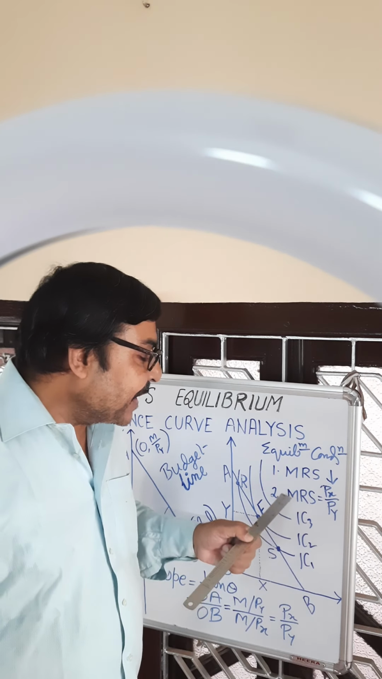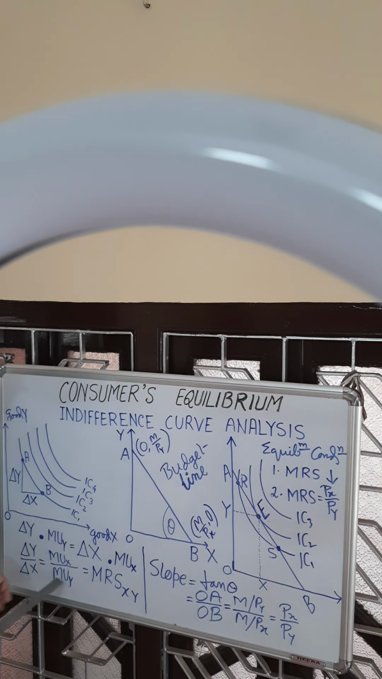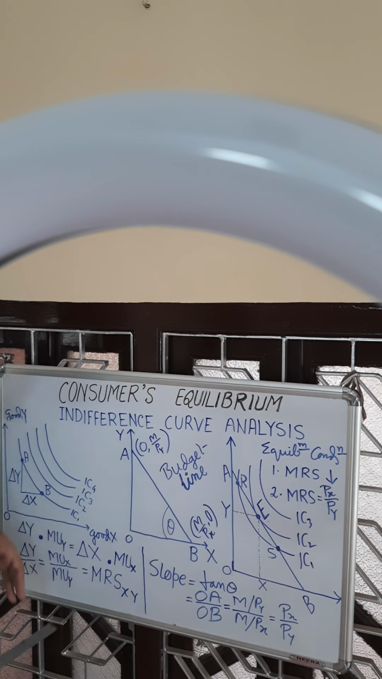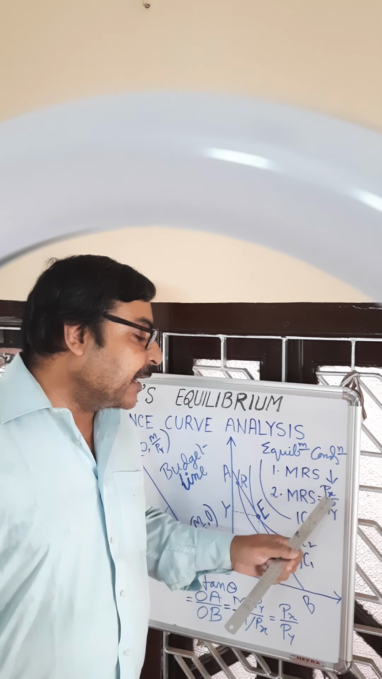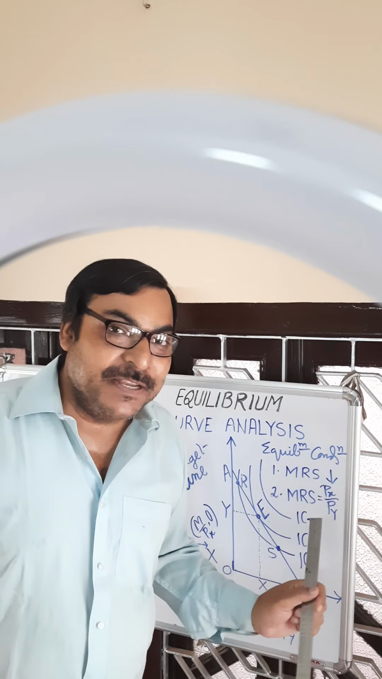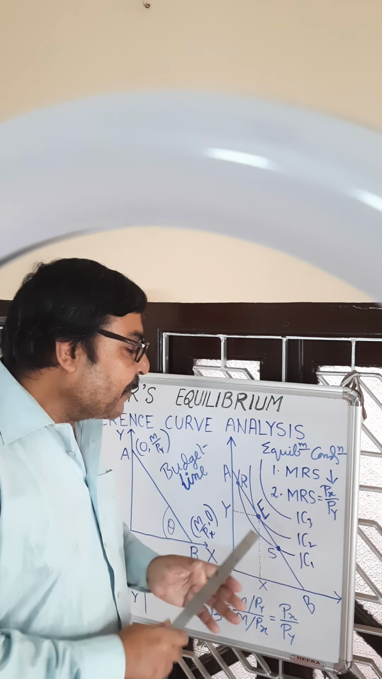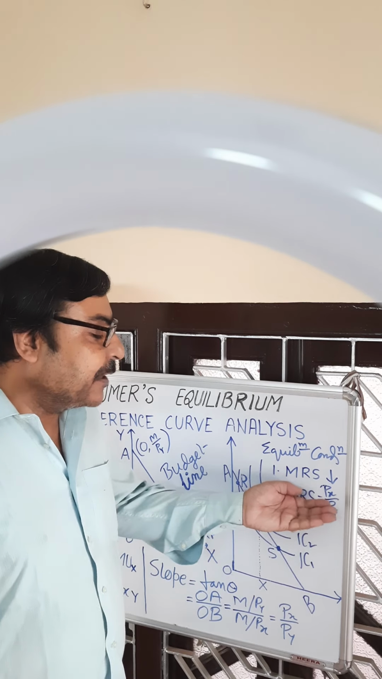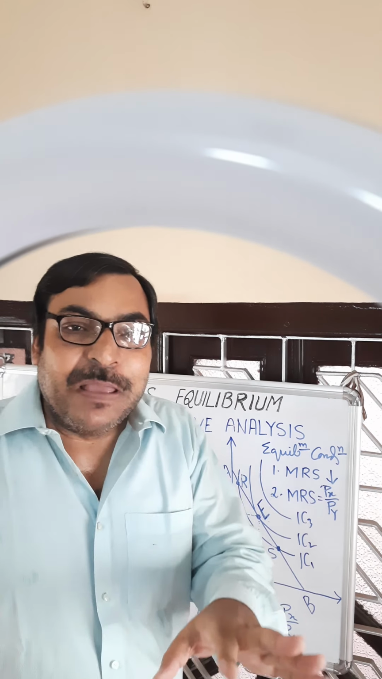Keep in mind, marginal rate of substitution is nothing but MUX by MUY. So we can also say the equilibrium condition is MUX by MUY is equal to PX by PY. This is very interesting. If I say the equilibrium condition in this form, MUX by MUY is equal to PX by PY, we can rearrange it as MUX by PX is equal to MUY by PY. This was the equilibrium condition in cardinal analysis.